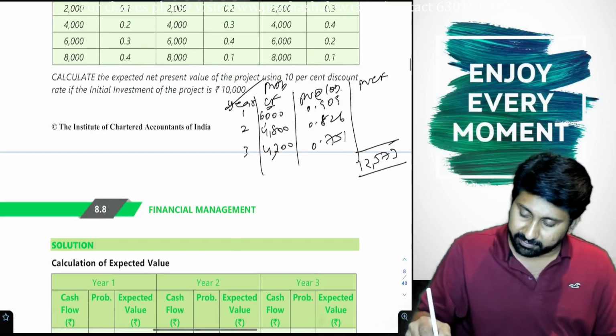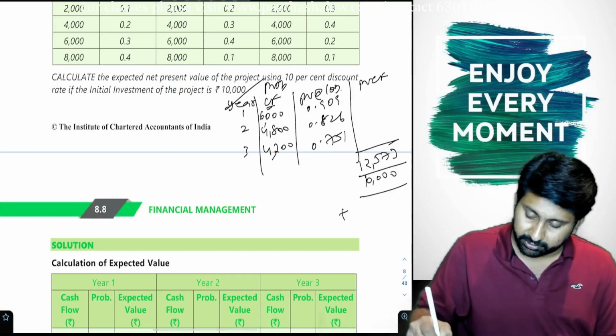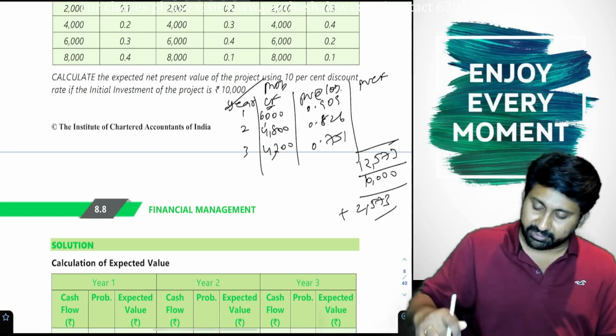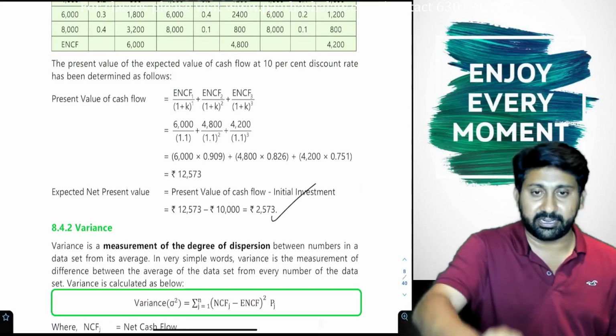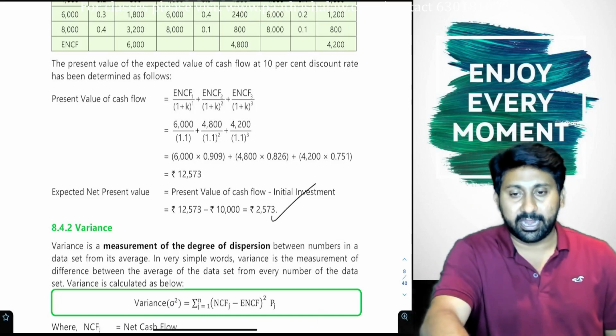And what is the investment we made? 10,000. 2,573 is the answer. Exact answer we got. That's all. This is the end of another problem.